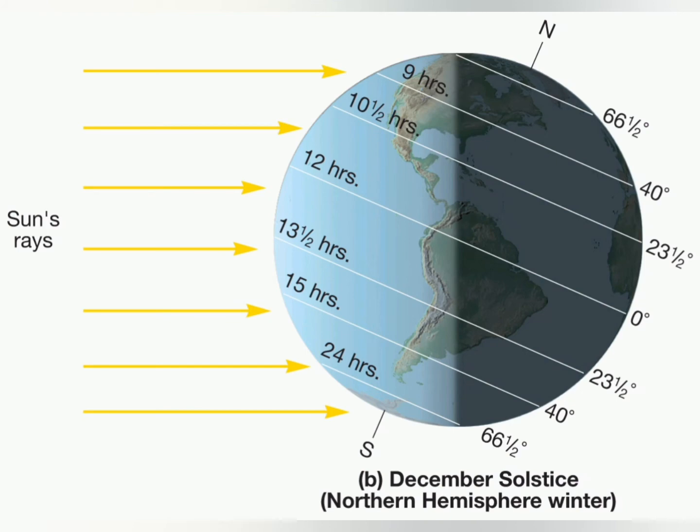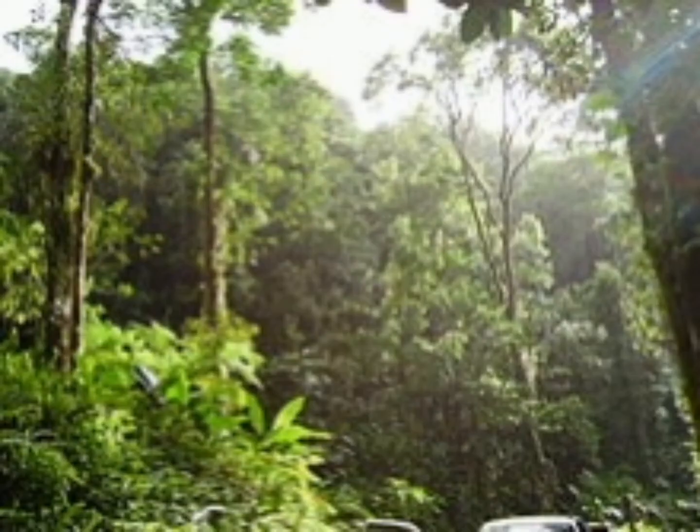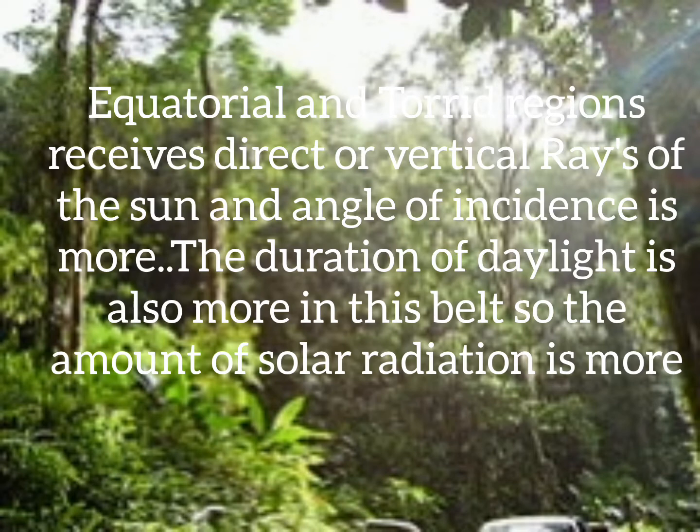The duration of the day. Duration of day also varies from one place to another and from season to season. The longer the duration, the greater is the amount of insolation, which happens near the equatorial or tropical region. Conversely, a shorter duration of day leads to less insolation. Latitudes near the equator receive vertical or direct rays of the sun, so the amount of solar insolation is more, as a result of which the duration of daylight is also equally large.